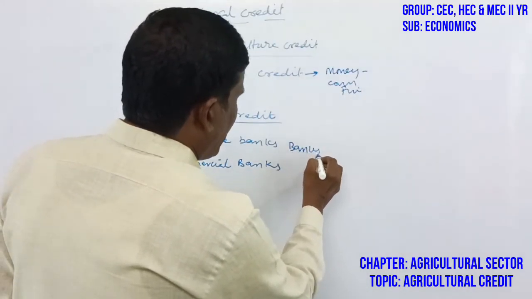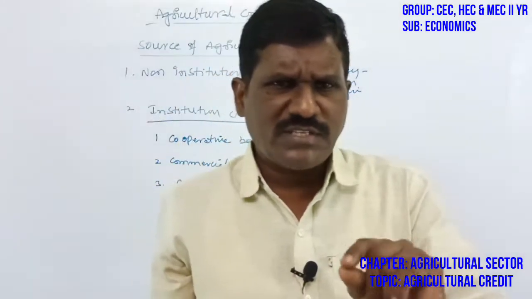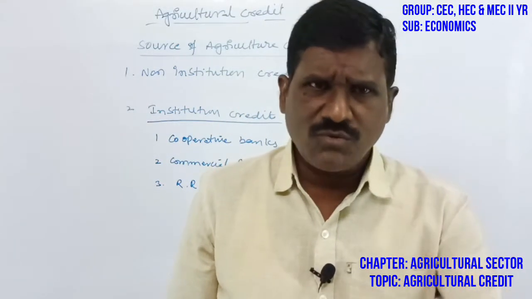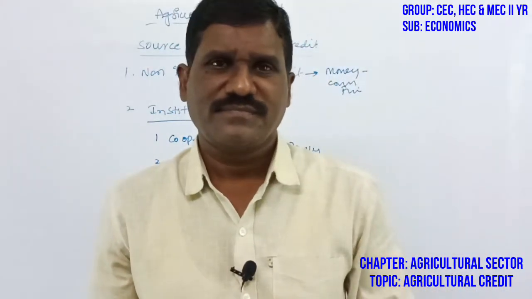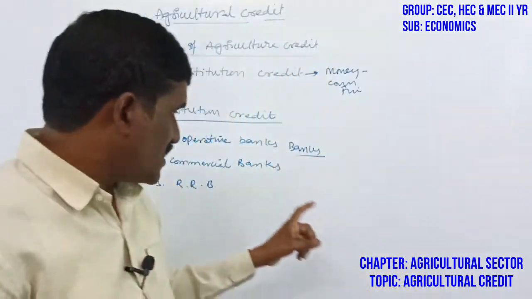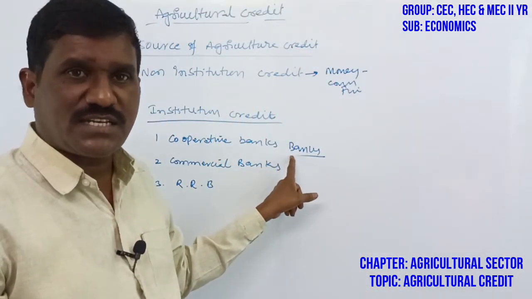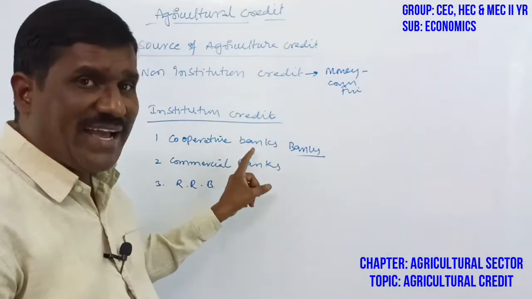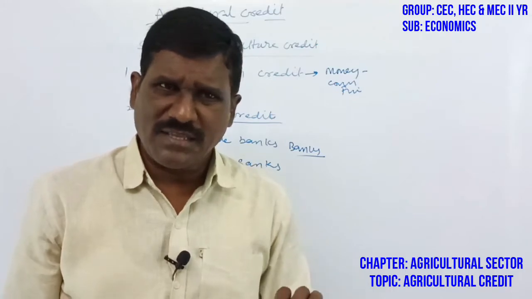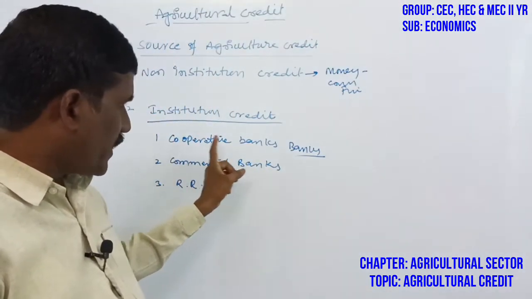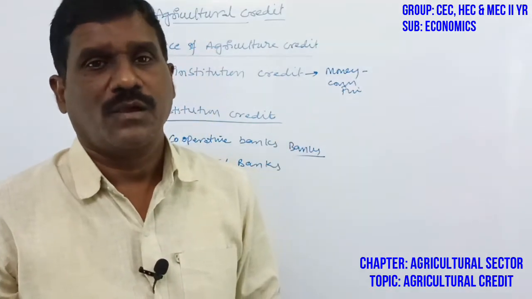So the government of India has introduced the cooperative banks. The cooperative banks' aim is to provide agricultural finance only to the agricultural sector. This is one of the sources to provide more and more loan facilities to the agriculture sector. The cooperative societies are also conducted by the government because the cooperative banks provide loan facilities to the agriculture sector. One thing.